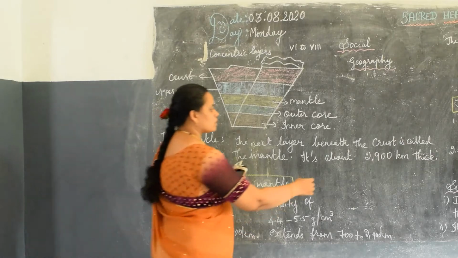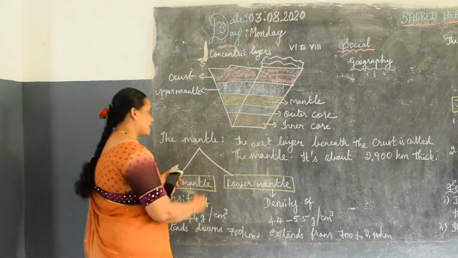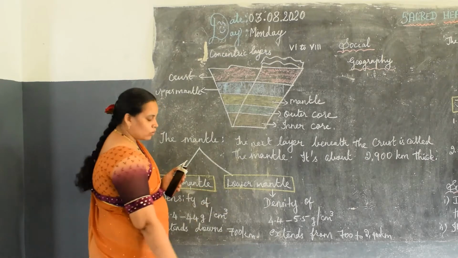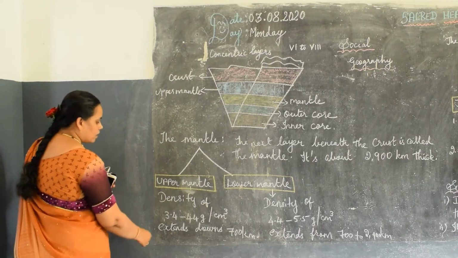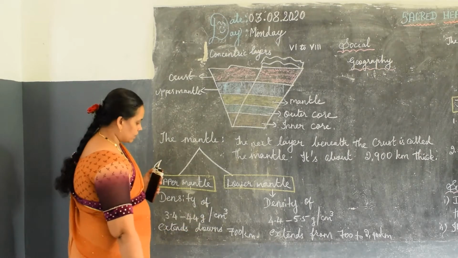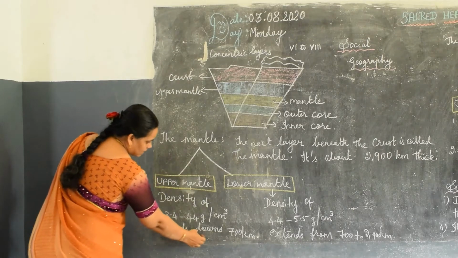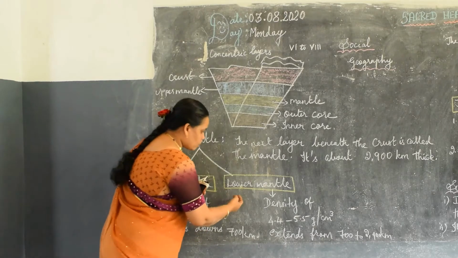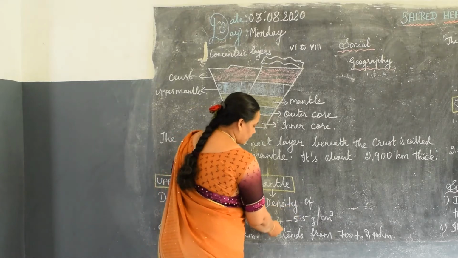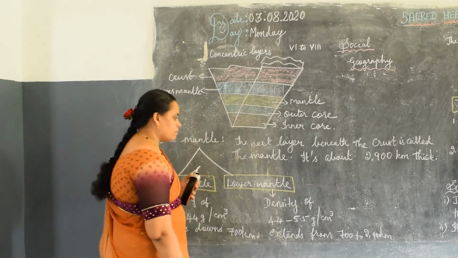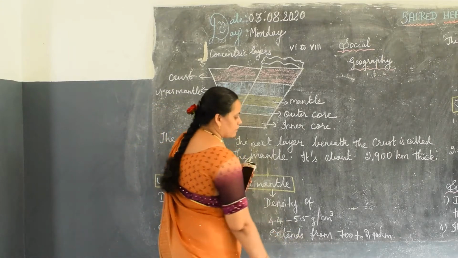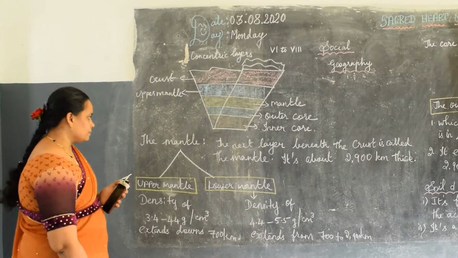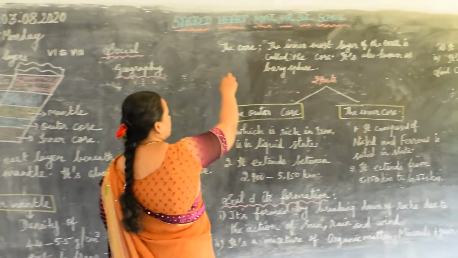It is about 2900 kilometers in thickness. It is divided into two, the upper mantle and the lower mantle. The upper mantle has a density of 3.4 to 4.4 gram per cubic centimeter. It extends down to 700 kilometers. The next one is the lower mantle. Its density is 4.4 to 5.5 gram per cubic centimeter, and the lower mantle extends from 700 to 2900 kilometers. Here the next one is the core.